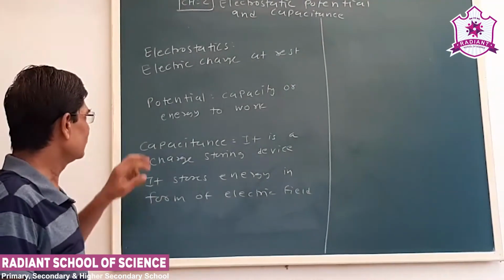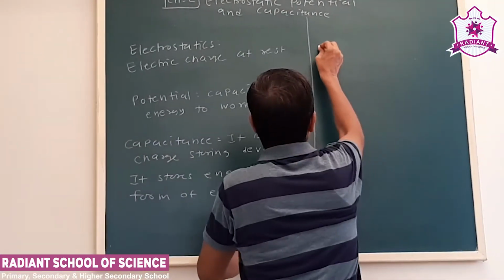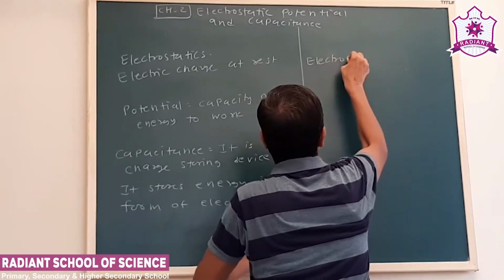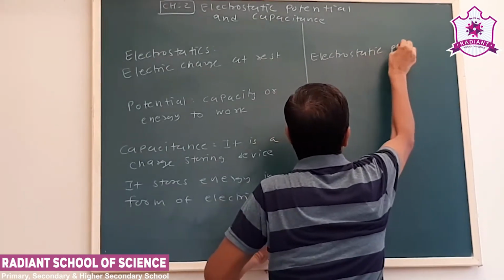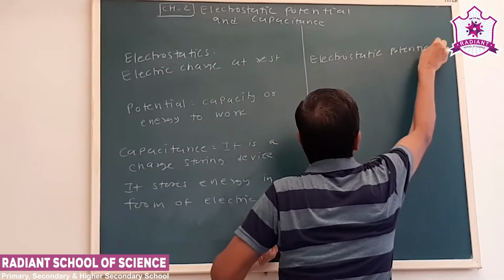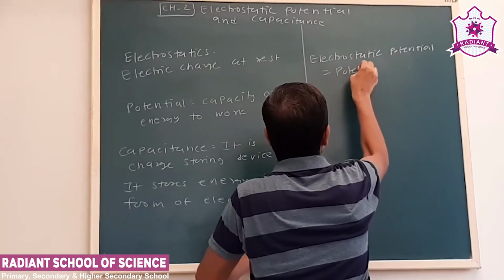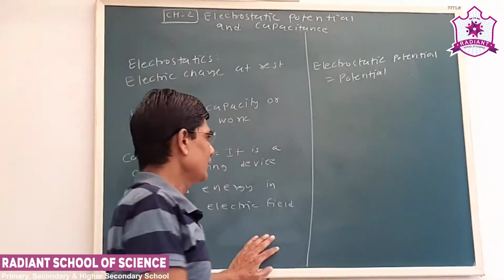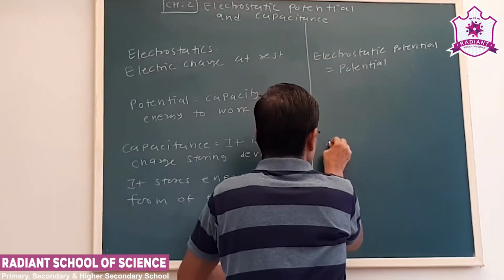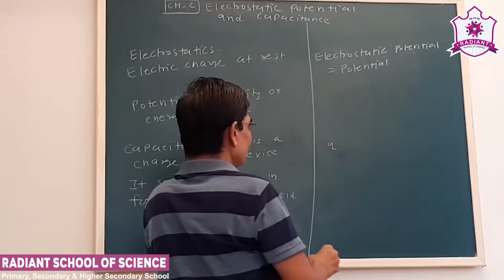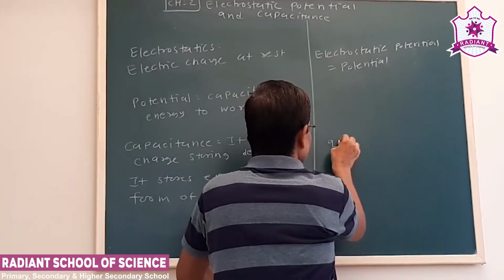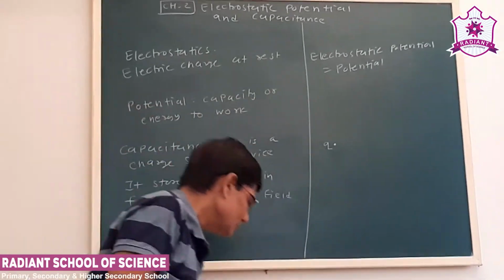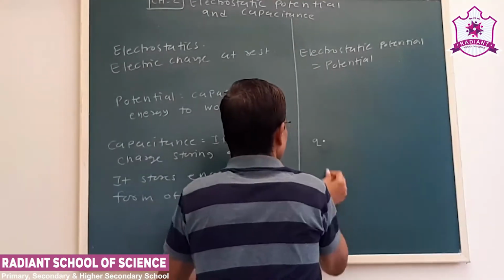Now we start with the potential. The words electrostatic potential or potential have the same meaning. Now consider the electric field of a charge Q. Let us say Q charge is here, stationary.